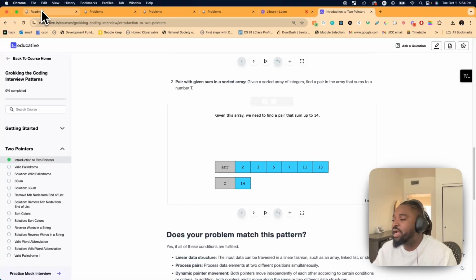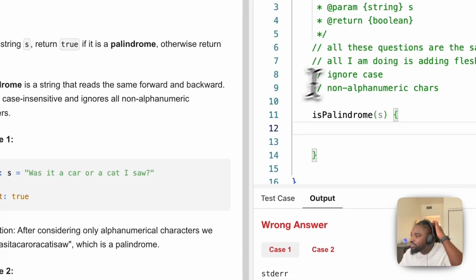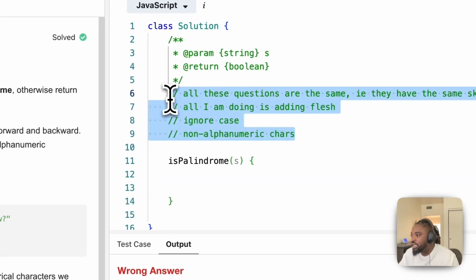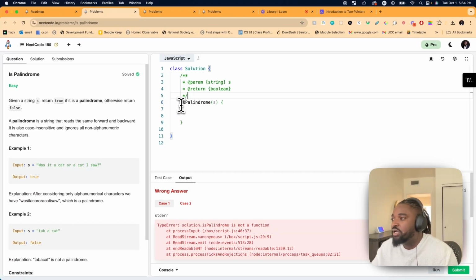Let's get coding. And now that I've told you the history, I don't want to waste any time. Let's get to the code. Okay, so let's read the question first. I'd written some quick notes here, but let's read the question first, right? Given a string s, return true if it is a palindrome, otherwise, return false. A palindrome is a string that reads the same forward and backwards.